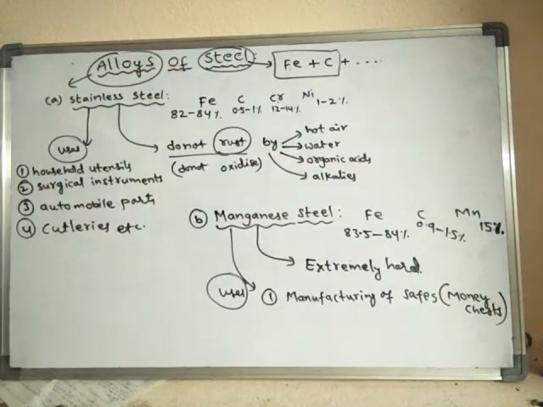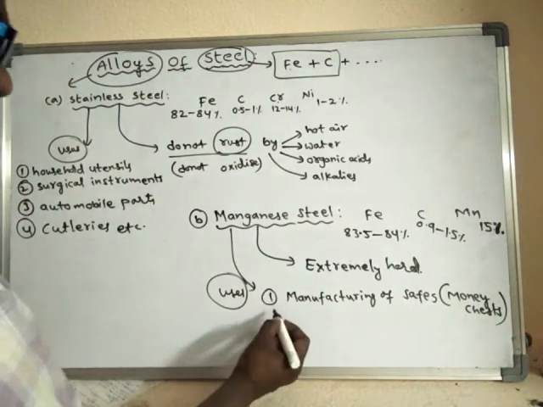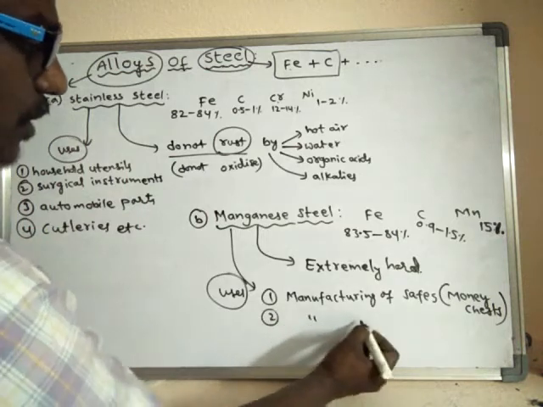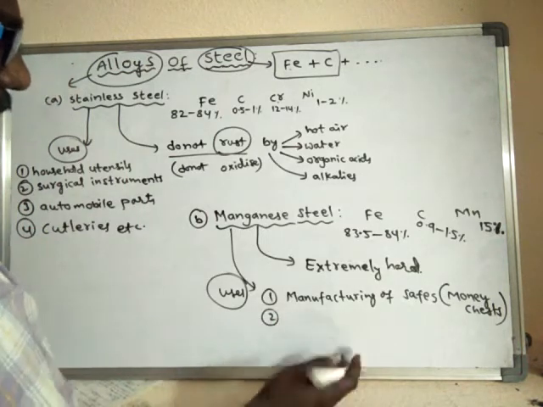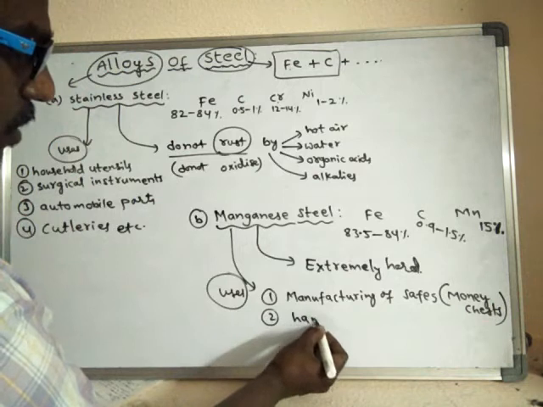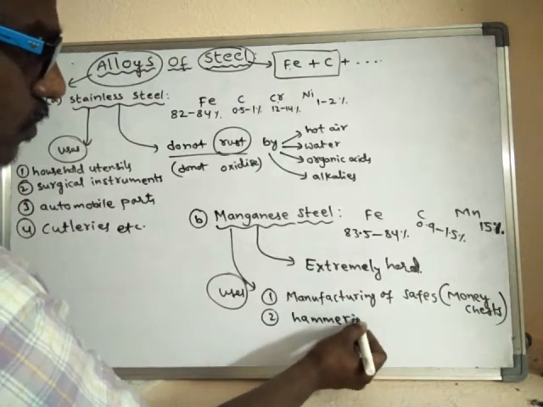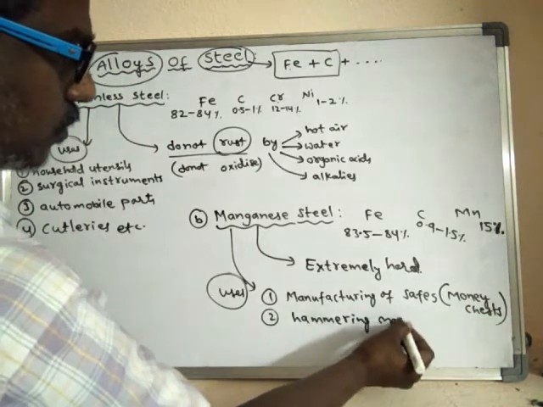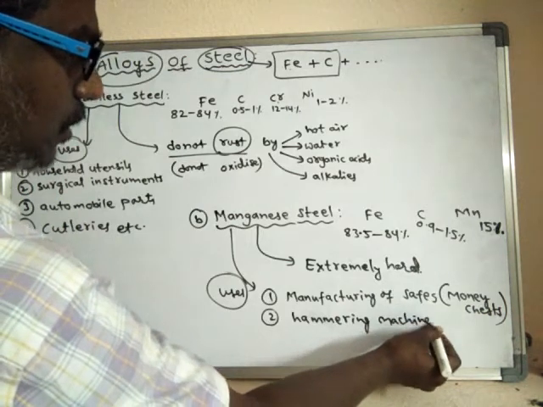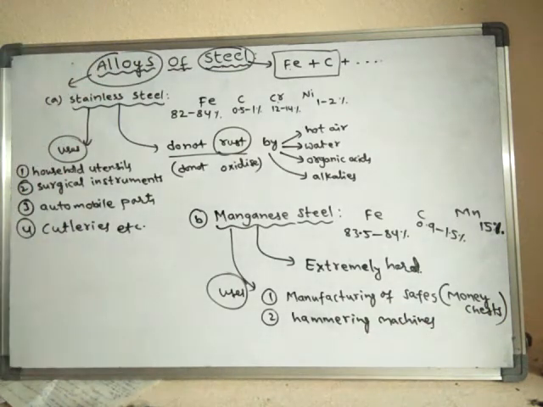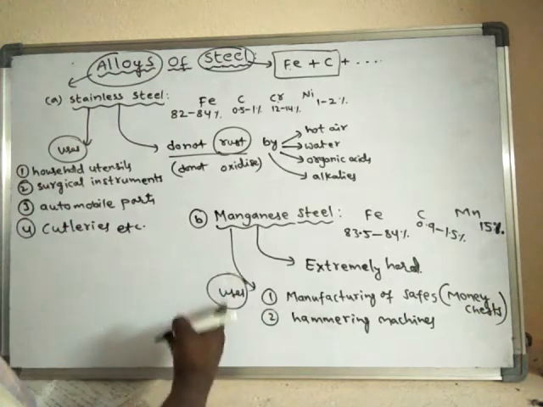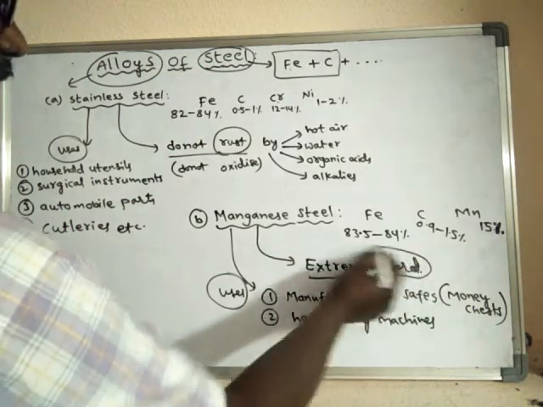Okay. It is also used in the manufacturing of hammering machines. Hammering machines are made up of manganese steel only because of its extremely hard nature.